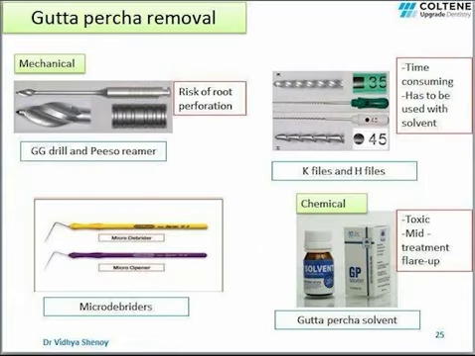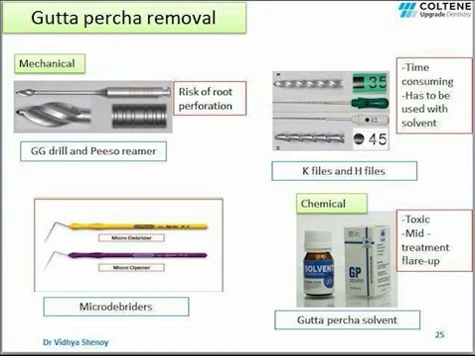Different Gutta-Percha removal techniques include mechanical, chemical and physical techniques. Mechanical techniques include the use of GG drill, piezo reamers, K-files, H-files and microdebriders. But each of these techniques has certain drawbacks. There is a risk of root perforation while using GG drill or piezo reamer. Use of hand files is very time consuming and it has to be used along with solvents.